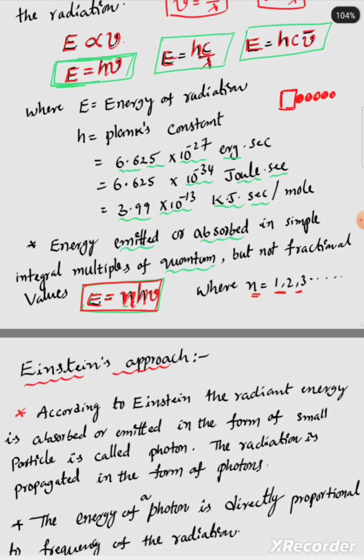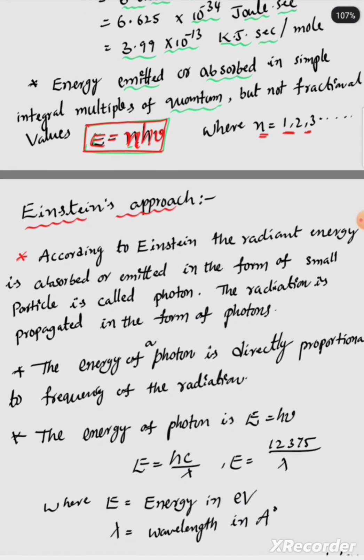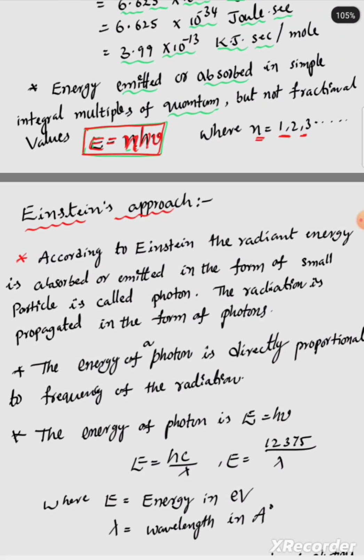Okay, next, this Planck quantum theory was extended by Einstein. Here we will also check Einstein's approach. What is Einstein's approach? He also explained the same black body radiation. With the help of black body radiation only, he explained quantum theory with small modifications.